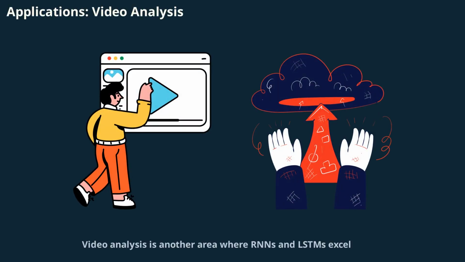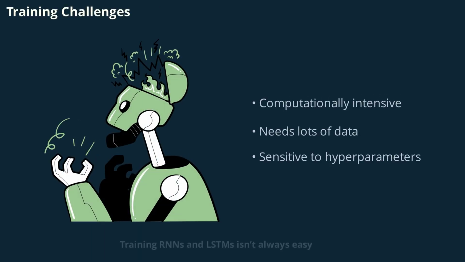Video analysis is another area where RNNs and LSTMs excel. They're used for action recognition, video captioning, and surveillance systems. By processing frames as sequences, these networks can understand movement, describe scenes, and detect unusual activity. Their sequential memory makes them ideal for analyzing dynamic visual data. Training RNNs and LSTMs isn't always easy.